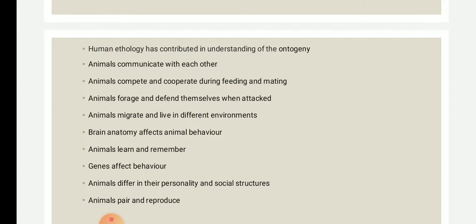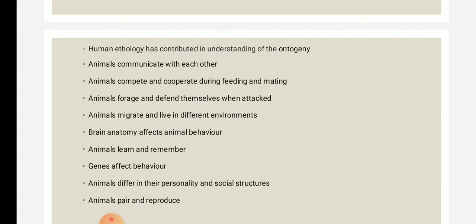Then brain anatomy affects animal behavior. We have already discussed this. With the study of brain anatomy among the different members of the animal kingdom, we can understand the evolutionary process, okay.